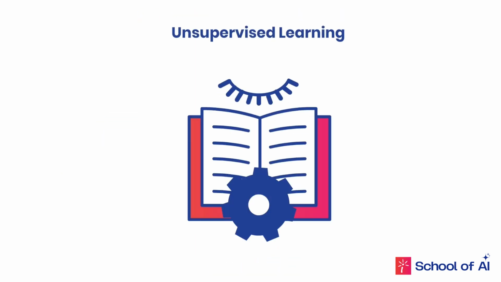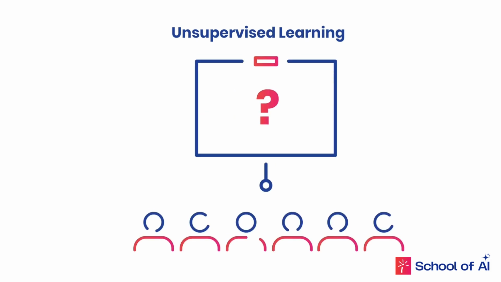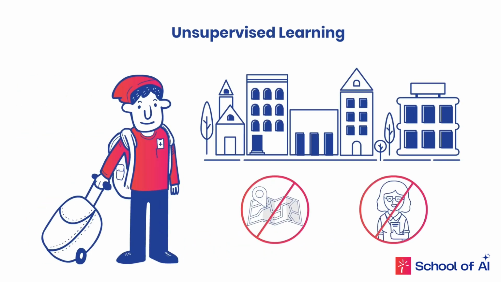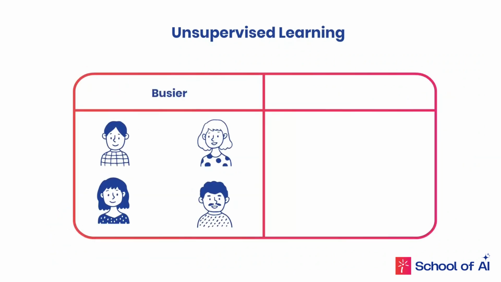Next, we have unsupervised learning. Here, there's no teacher to provide labels. The algorithm has to find patterns or groups on its own. It's like exploring a new city with no map, just wandering around until you start to notice patterns, like which areas are busier or quieter.